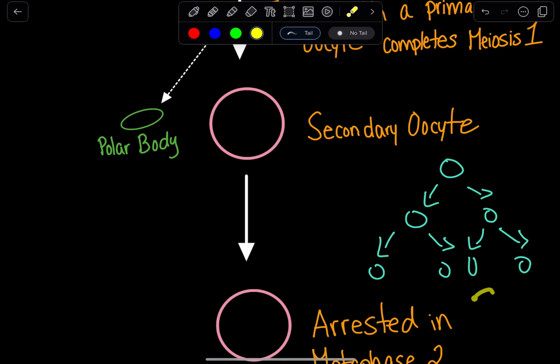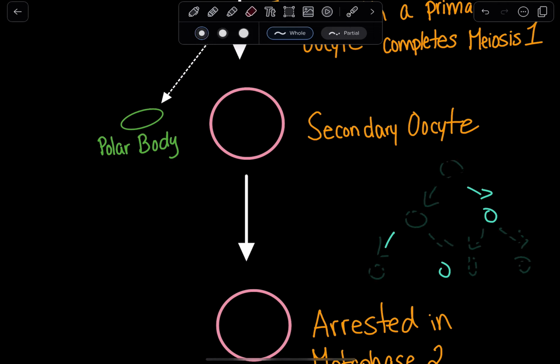Instead, we will end up with only 1 egg because we want to retain most of that cytoplasm because it's going to be really important for zygote growth and development later on. So when we cleave this cell in each round of meiosis, it's not going to be symmetrical cleavage to yield 2 identical cells. Instead, that cleavage will produce 1 larger cell and 1 smaller cell. That smaller cell is called a polar body, which will eventually go and die off.